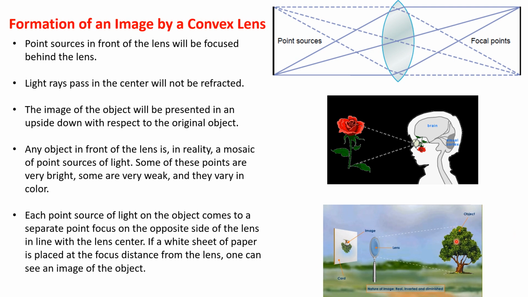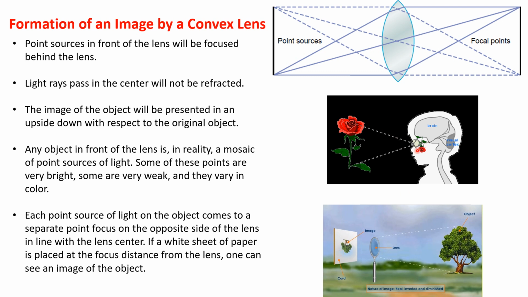So any object in front of the lens is considered as a group of multiple points of light, and these multiple points of light are different in brightness and different in colors, and the convex lens will form an inverted image, upside down with respect to the original object.